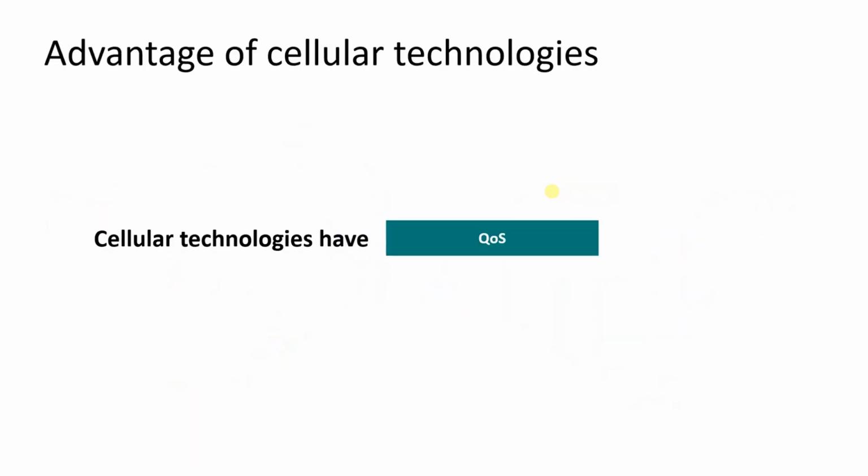We'll move on to the advantages of cellular technologies. Whatever we have discussed, all these things can be handled by cellular technologies. Cellular technology has the capability to handle the IoT network traffic because it can set different QoS for different use cases, and it has a very good ecosystem, and it is low cost because it is already deployed and used by people with voice and internet facilities. And then the scalability: you can expand or shrink the network at the convenience of your tools.